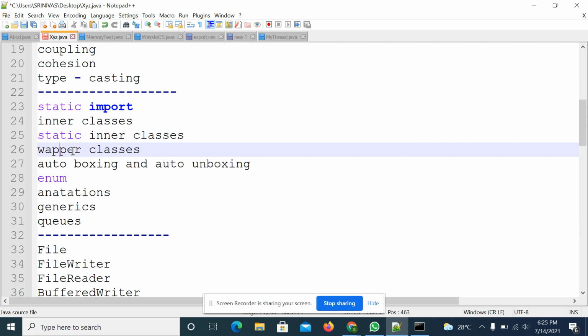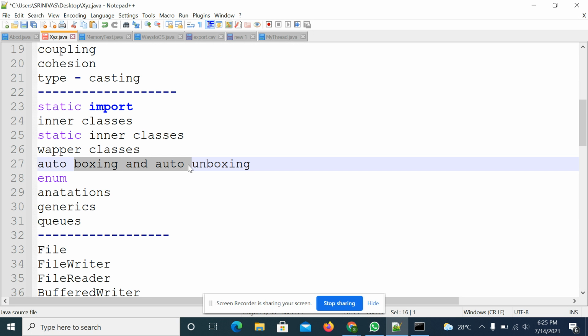Then wrapper classes. For every primitive data type there is a class behind it, and those are called wrapper classes. In the wrapper classes, what methods are there and how to use them, we'll discuss that. Then autoboxing and auto-unboxing.